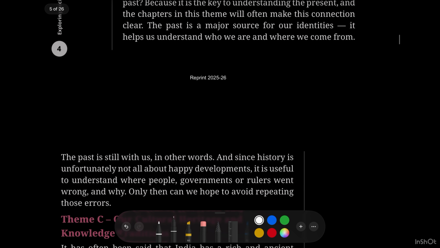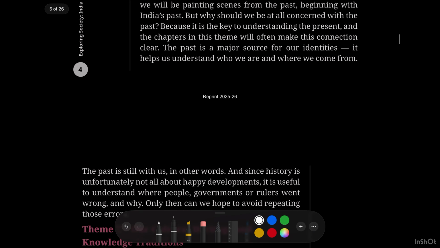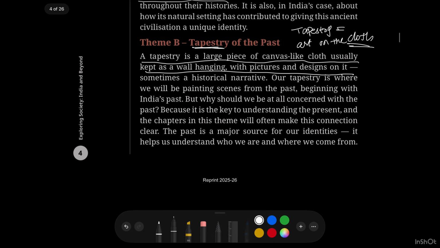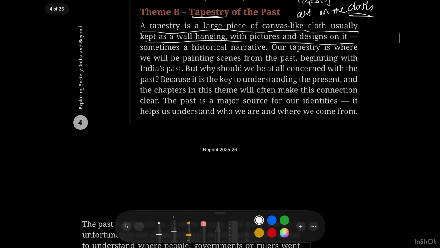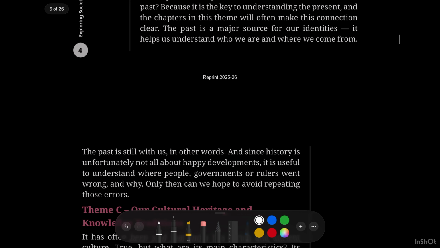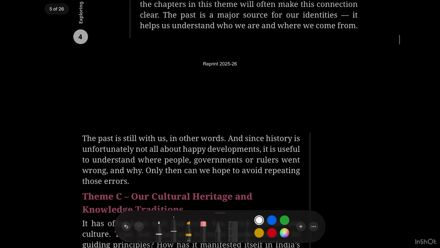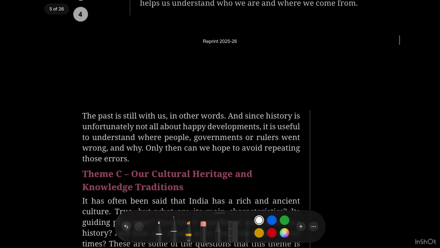The past is a major source of our identities. It helps us to understand who we are and where we come from. The past is the source of who we are and why we are here, why the nose is like this, why the ears are very small, why we have two holes on the nose. This all comes from evolution. The past is still with us.